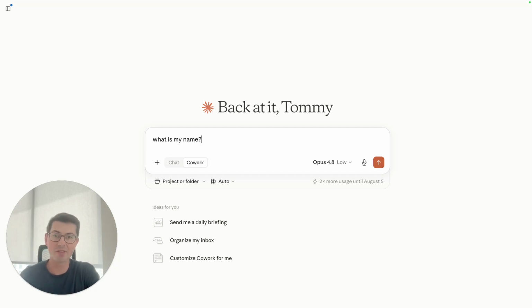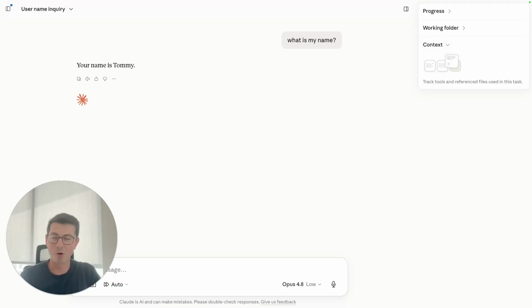Now, having just said that every time you start a new session, Claude gets total amnesia, why don't we ask it a question like, what is my name? It's going to tell me my name is Tommy, so what's going on here? How is it able to understand my name in a brand new session if it gets amnesia every single time?